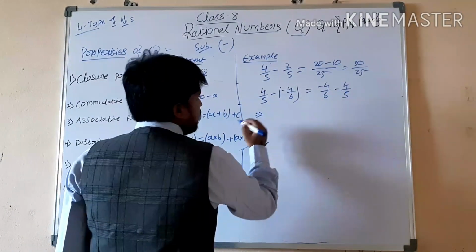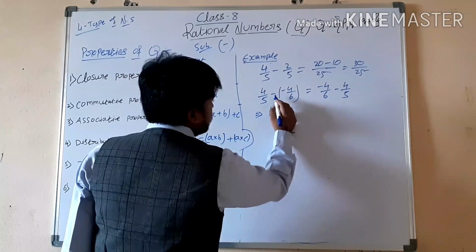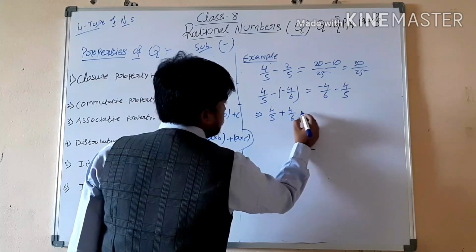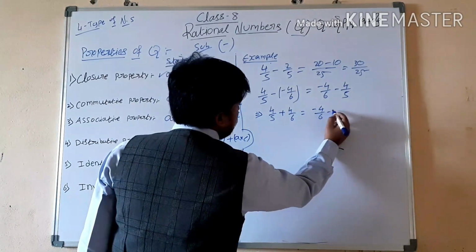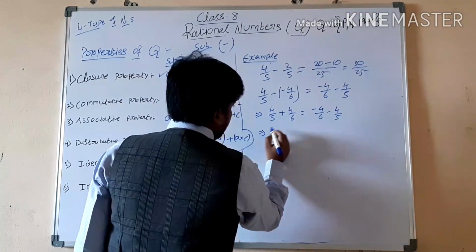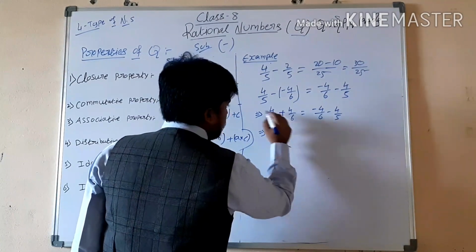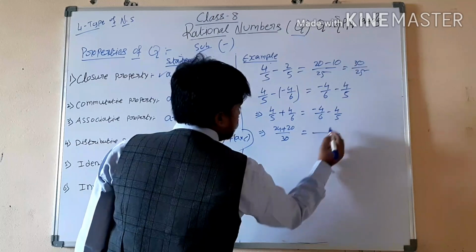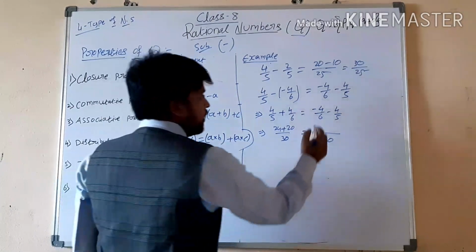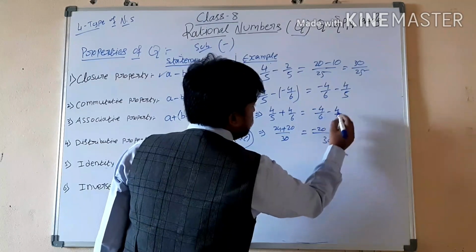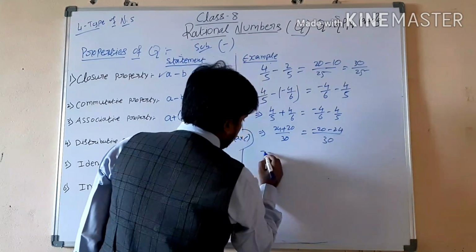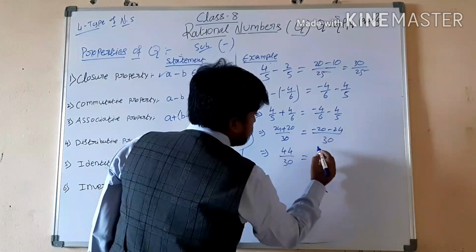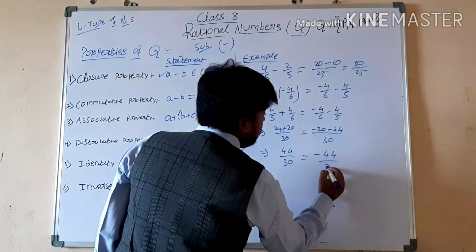So we will check what will come. 4 by 5 plus, minus into minus is plus, 4 by 6. And minus 4 by 6 minus 4 by 5. That means 6 times 5 is 30, 6 times 4 is 24, 5 times 4 is 20. Here also 6 times 5 is 30. Next, 4 times 5 is minus 20 and 6 times 4 is minus 24. So here is 44 by 30, and here also minus 44 by 30.